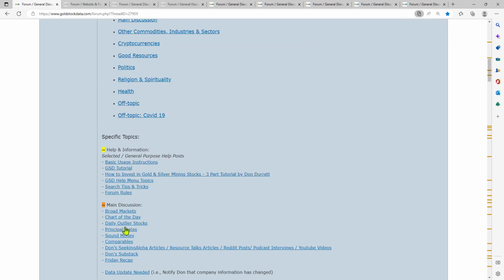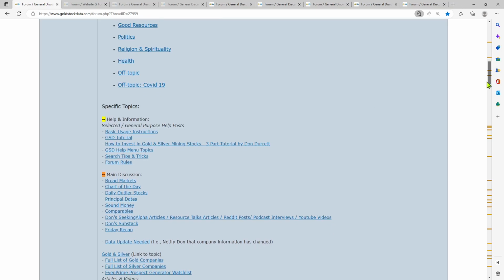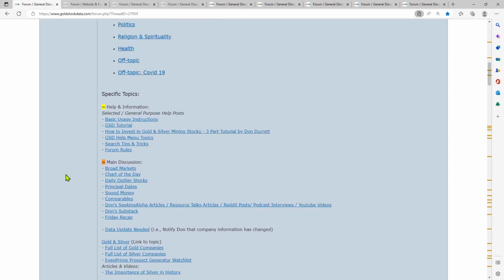Then we have the main discussion, some of the highlighted threads posted under the main discussion board: broad markets, chart of the day, comparables, that's a popular one. Don's articles, videos, Substack, his Friday recaps, they're all out here. I'll link to all of those so you can get to them quickly.